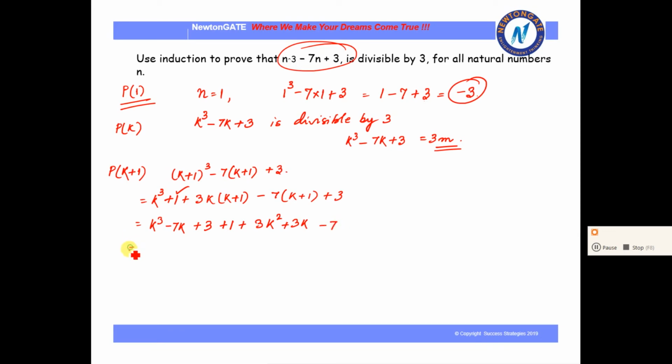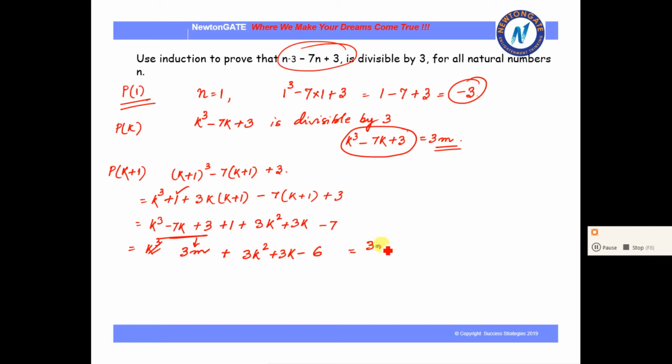Now k cube minus 7k plus 3. From here we already have got that this is equal to 3m, so let us put it here. Now the remaining one, what we are getting here is 3k square plus 3k minus 6.